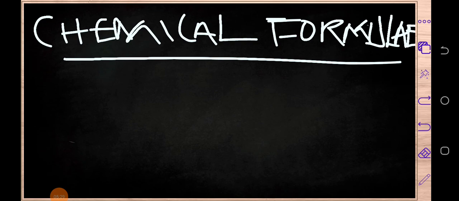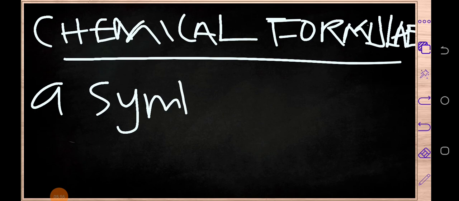So maybe we can ask ourselves, what is this chemical formula? When you talk of a chemical formula, we're just talking about a symbolic representation of a chemical compound's composition. So when we talk of a chemical formula, we are talking about a symbolic what? Representation.